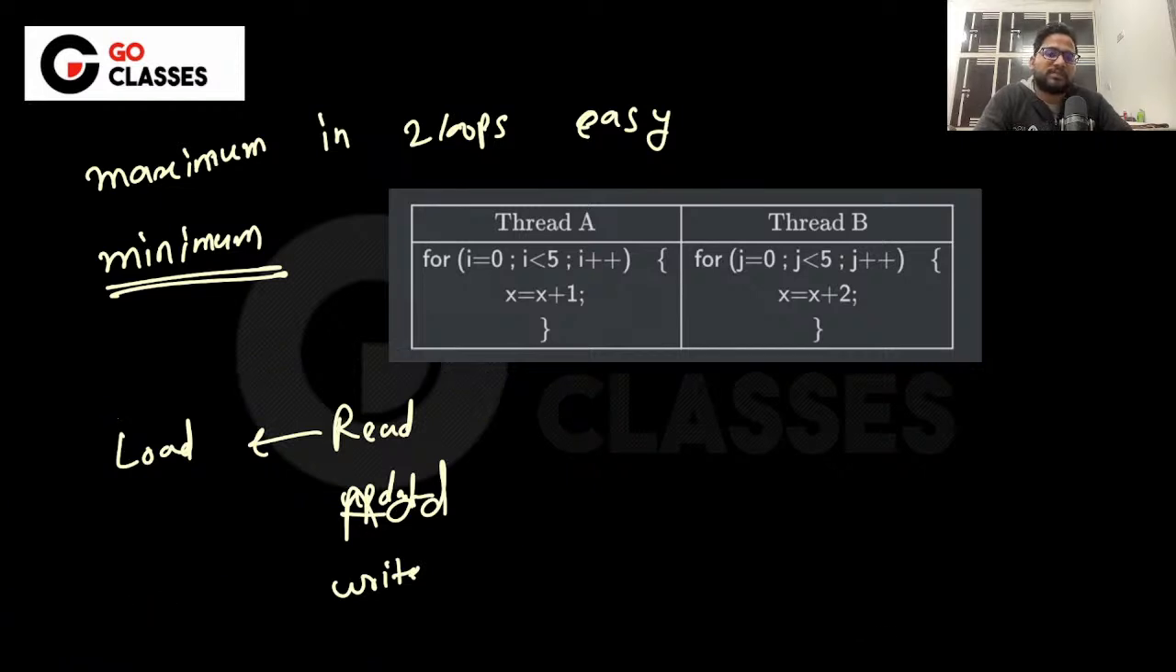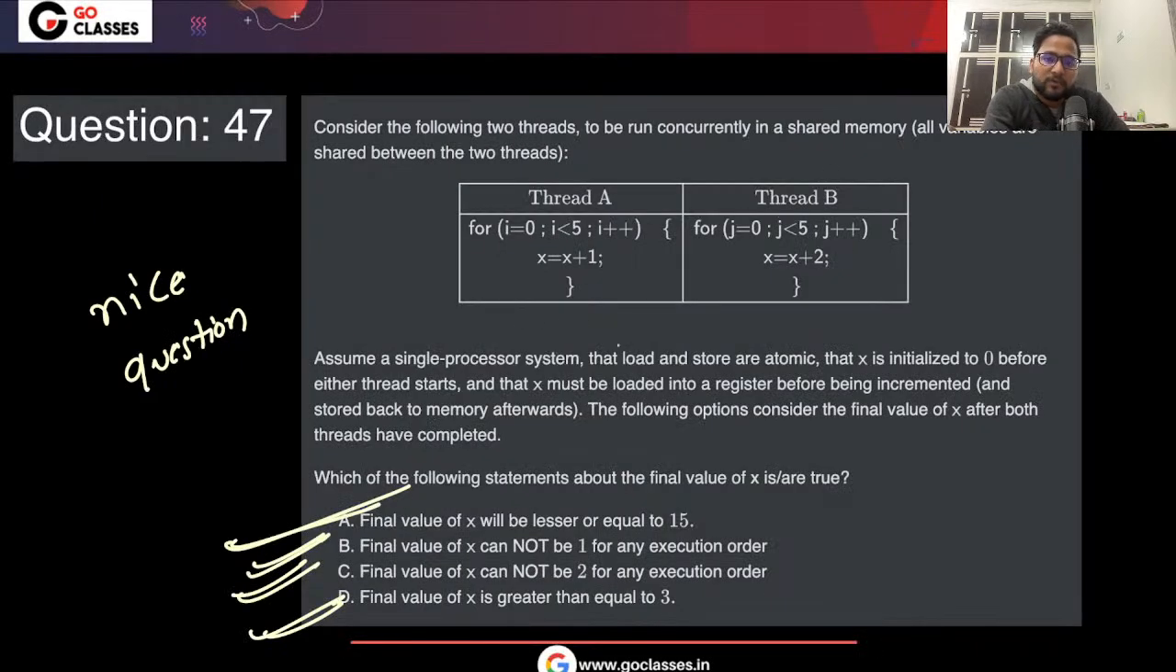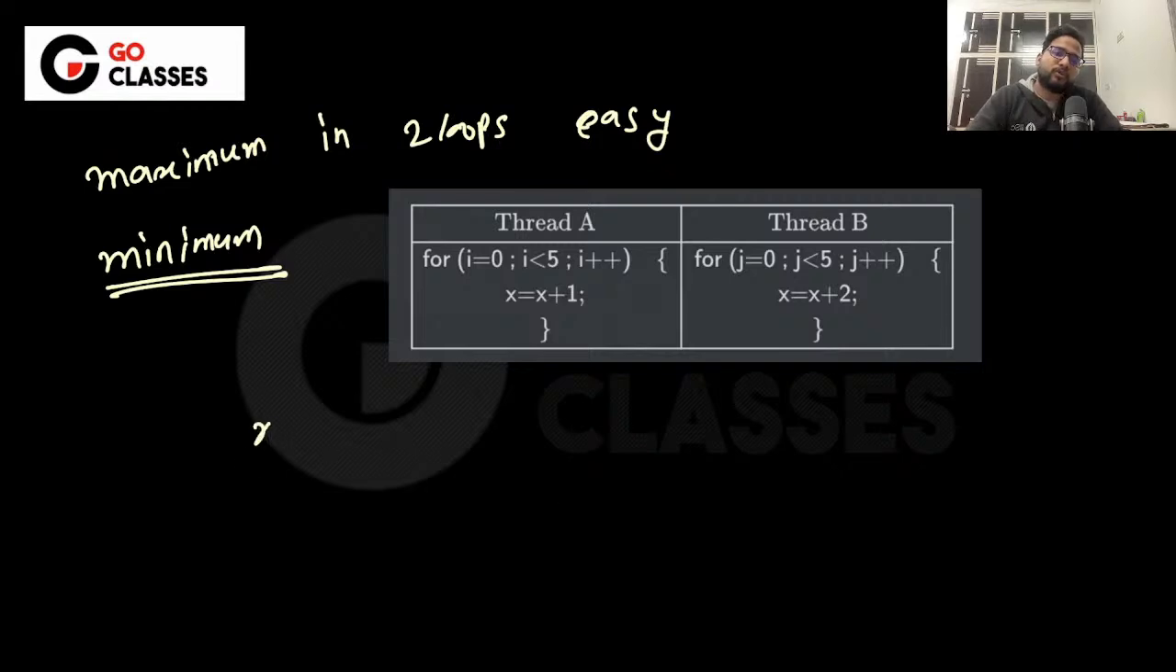Okay, so these are the three instructions that you have instead of x = x + 1. Because x is a shared variable, I'm interested only in this. Now for the minimum, what you need to do is very interesting. You just read the x value initially. What is the initial x value? As you can see from here, x is initialized as 0. So x = 0 initially, right?